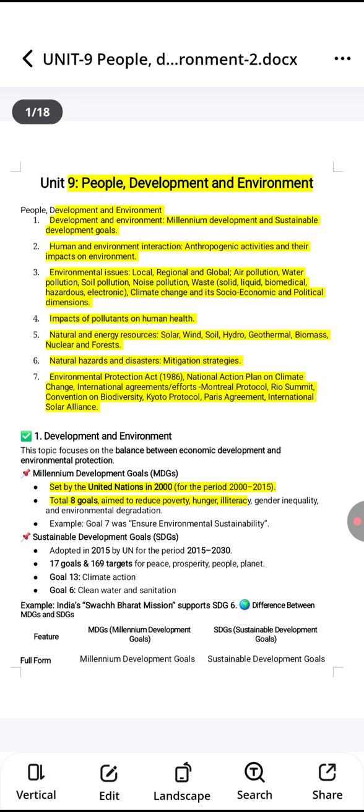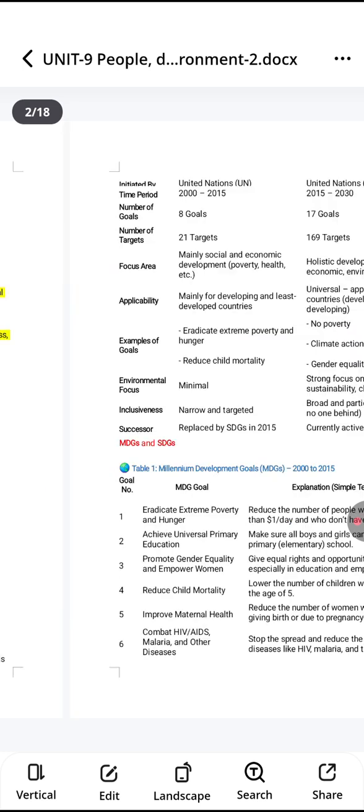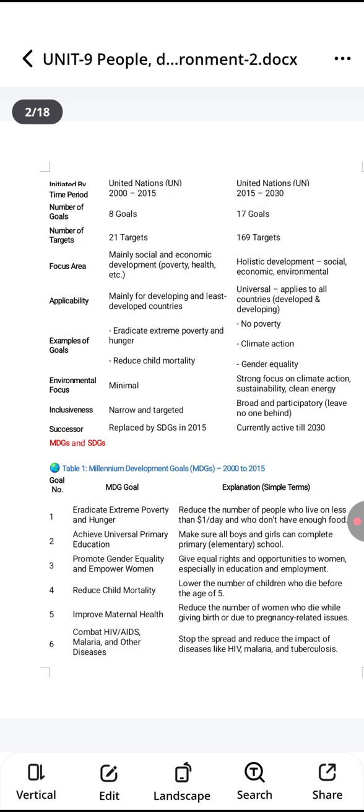If we talk about applicability, MDG goals are mainly for developing and least developed countries. And the SDG goals are universal, they apply to all countries, which include developed as well as developing countries.